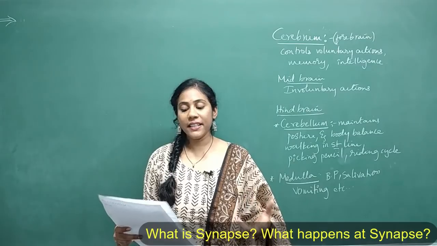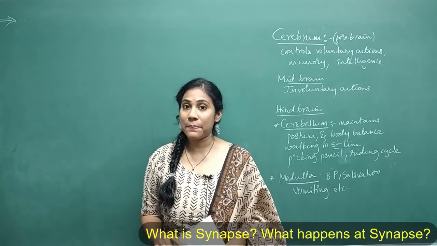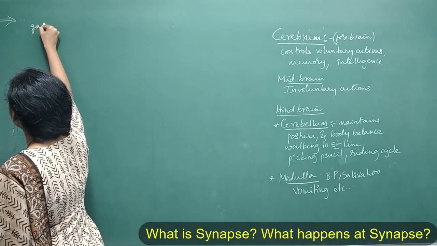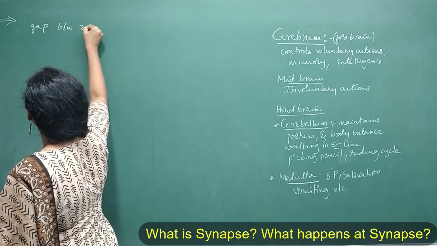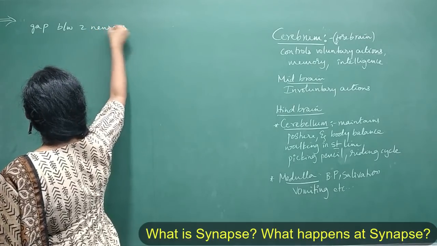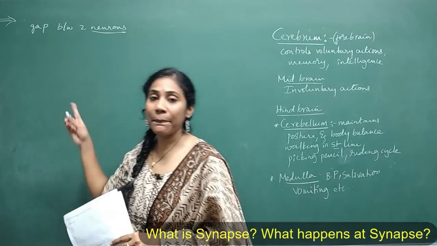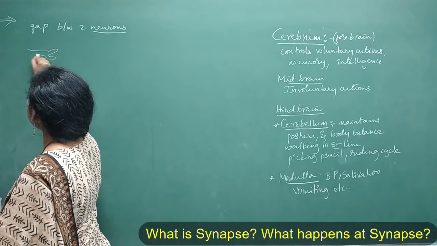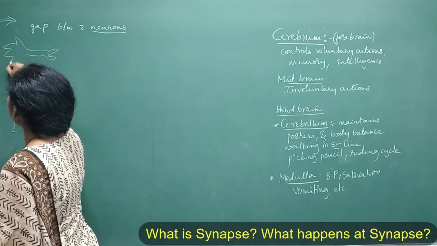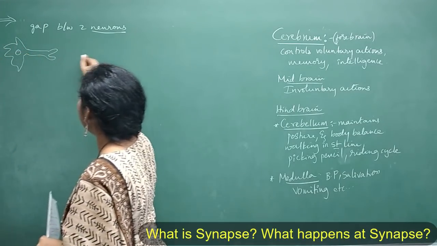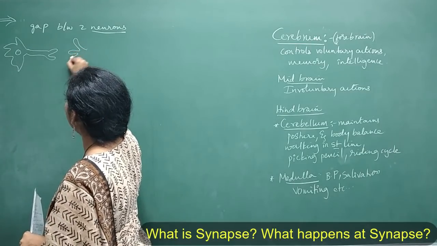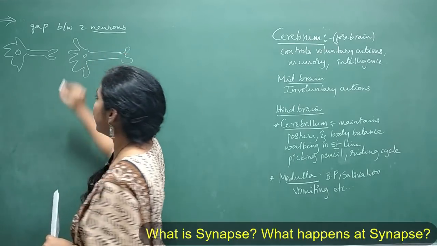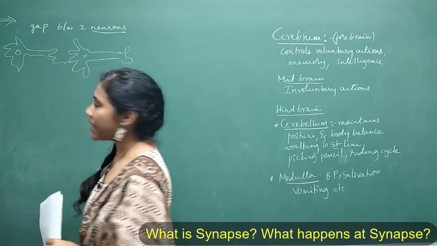First one, what is synapse and what happens at synapse? So can you all tell me what do you mean by synapse? Synapse is nothing but a gap between two neurons, right? Okay. Now can you tell me what happens in this gap between two neurons? Say if this is one neuron, right? I'm not drawing it properly, just for reference I am drawing something like this, right? This is one neuron, this is another neuron. So this gap is our synapse, isn't it?